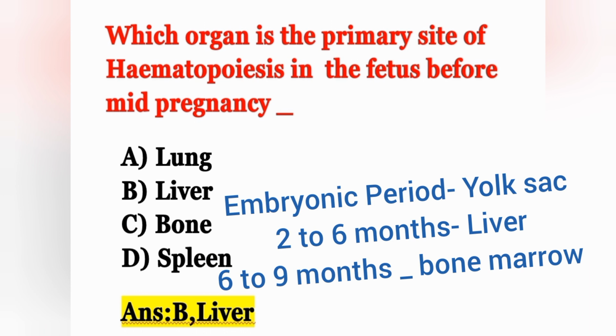Between 2 months to 6 months it occurs in the liver, and 6 months to 9 months it occurs in bone marrow. Our question is mid-pregnancy, which is between 2 to 6 months, that is in the liver.